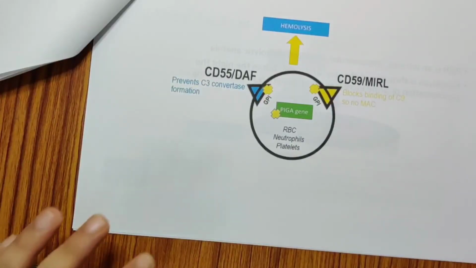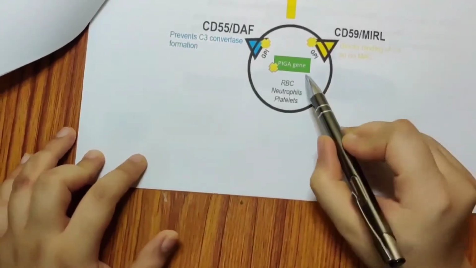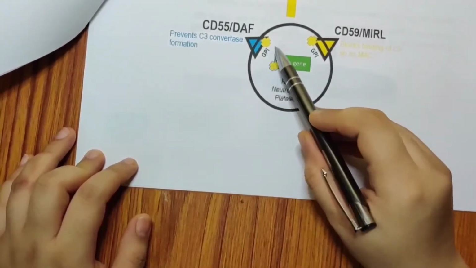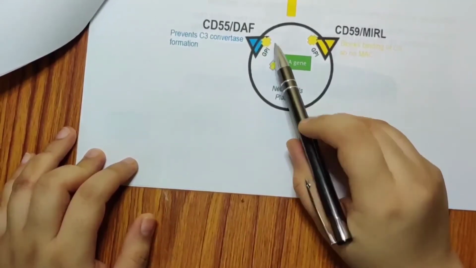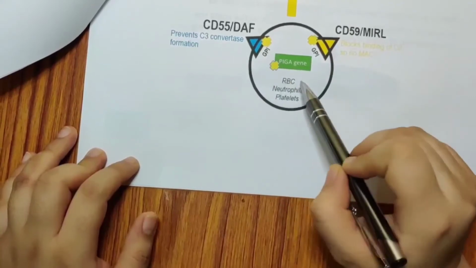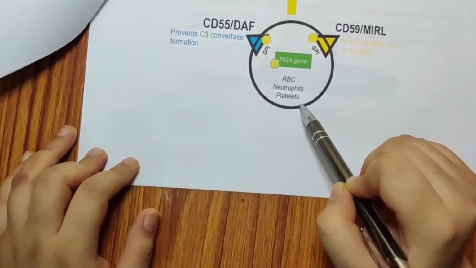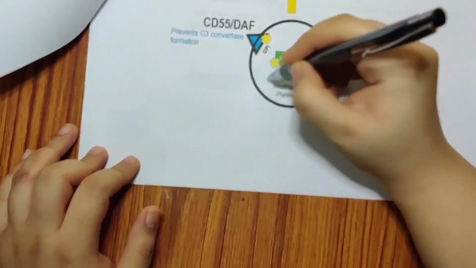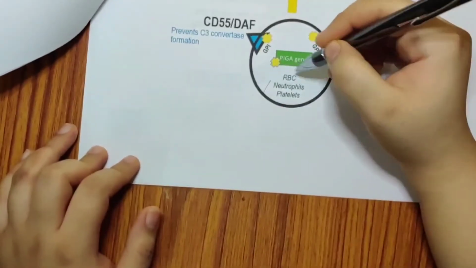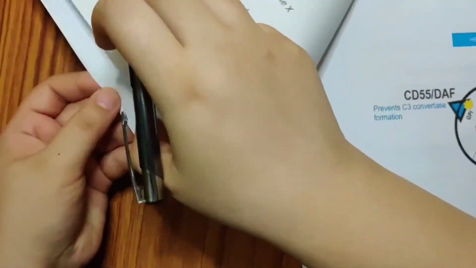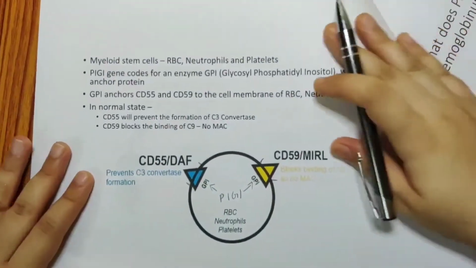So what happens is, when you don't have the PIGA gene, it will not code for GPI. If there is no GPI, what happens? CD55 will not anchor to the RBCs, neutrophils and platelets. And then what happens? All the bacteria that enters the red blood cells will proliferate, and this will lead to hemolysis.